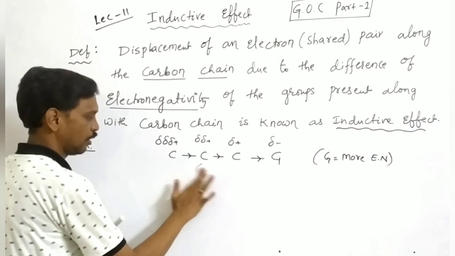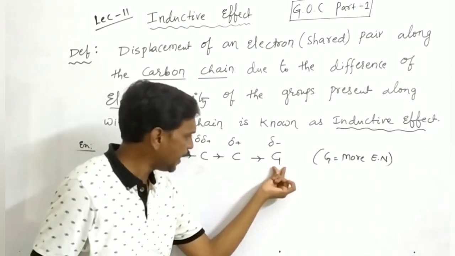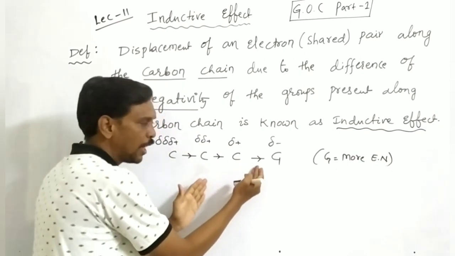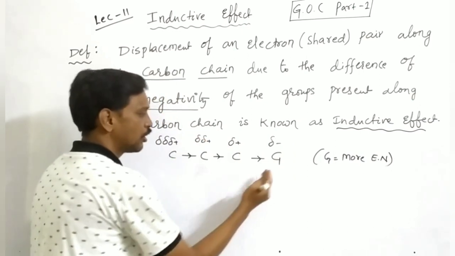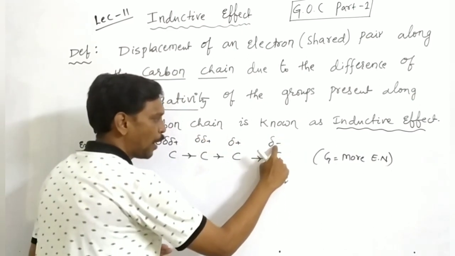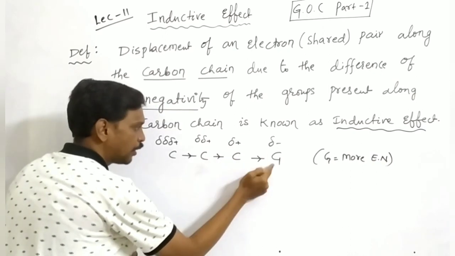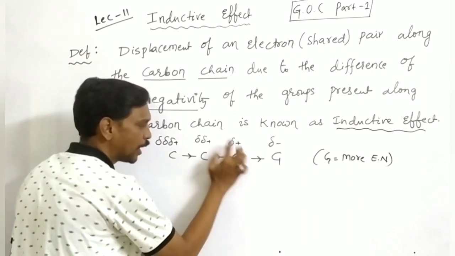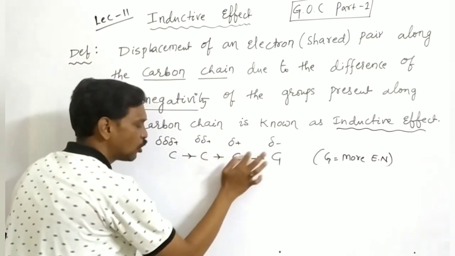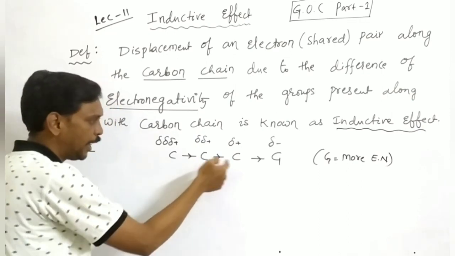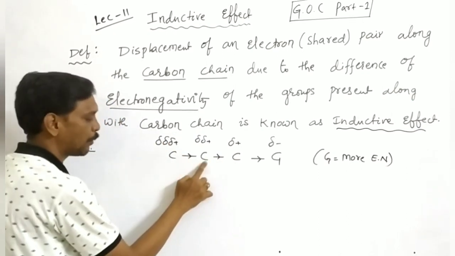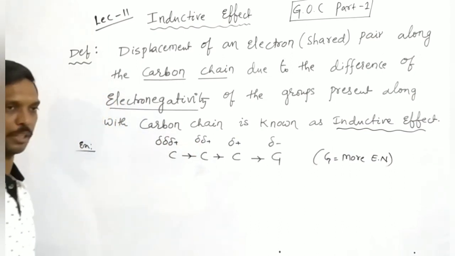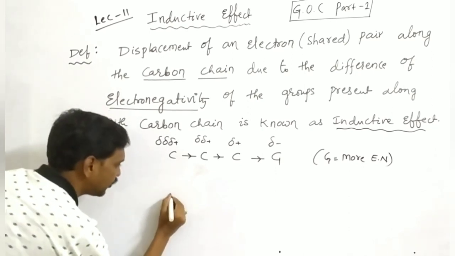Now see here, G is more electronegative than this carbon, so these sigma bond electrons are shifted towards G. So G gets partial negative. At the same time, the carbon directly attached with G gets partial positive. Now to stabilize this carbon, it pulls the electrons from the adjacent carbon. So these adjacent carbon atoms also get partial positive. Here it is the first example. Second example.